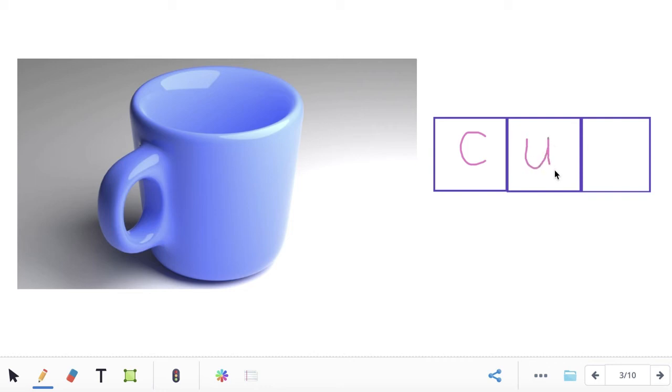What is the last sound you hear in the word cup? P. What letter makes the P sound? P. Let's sound this word out again. Ready? K-A-P. Cup.